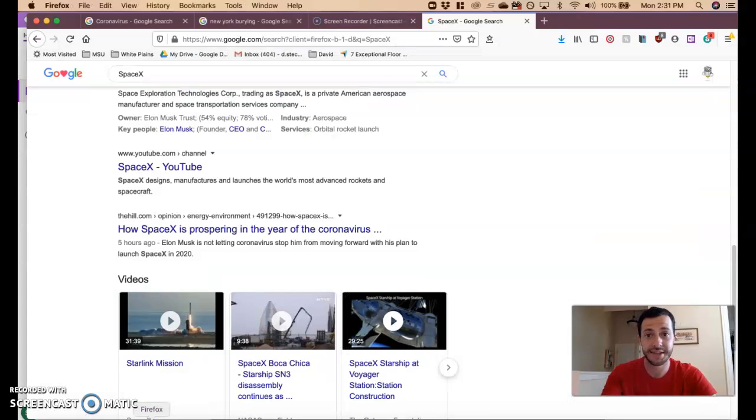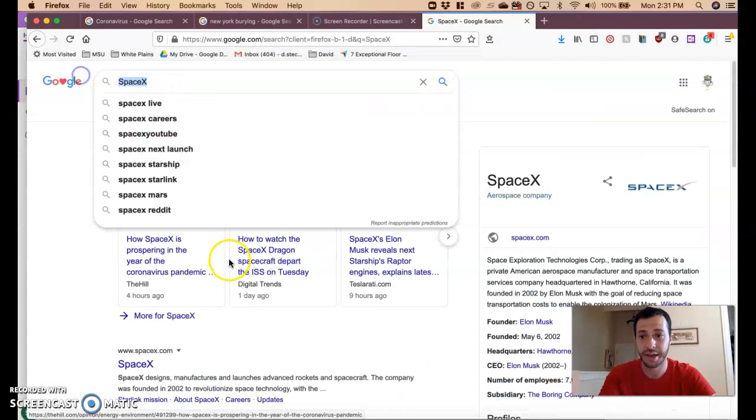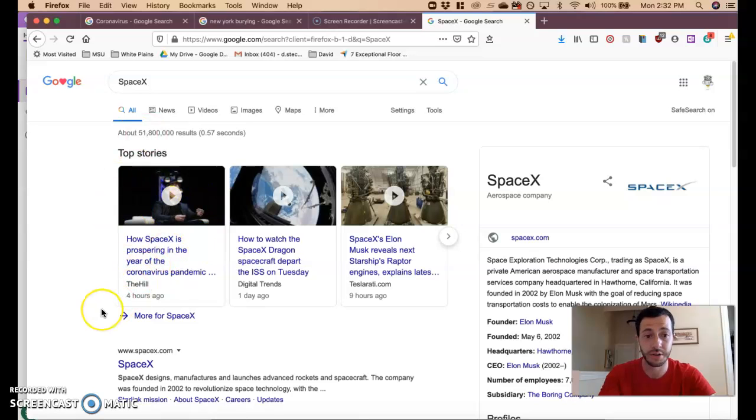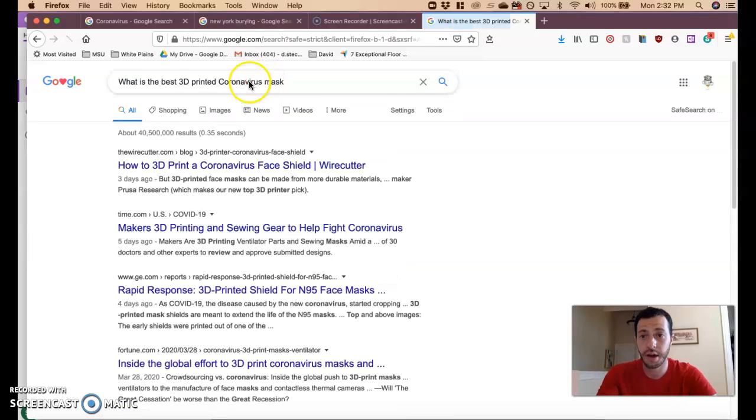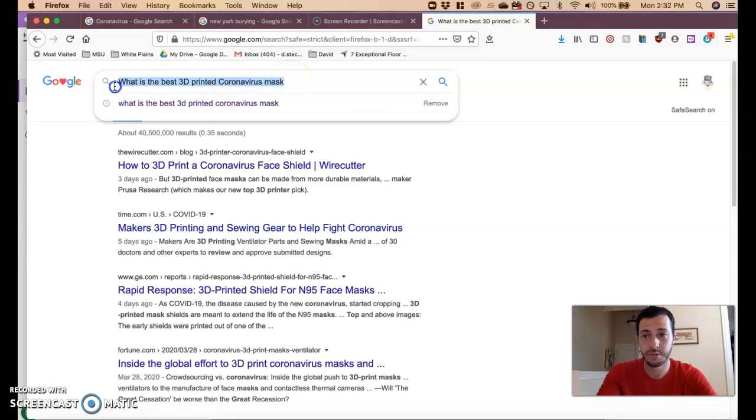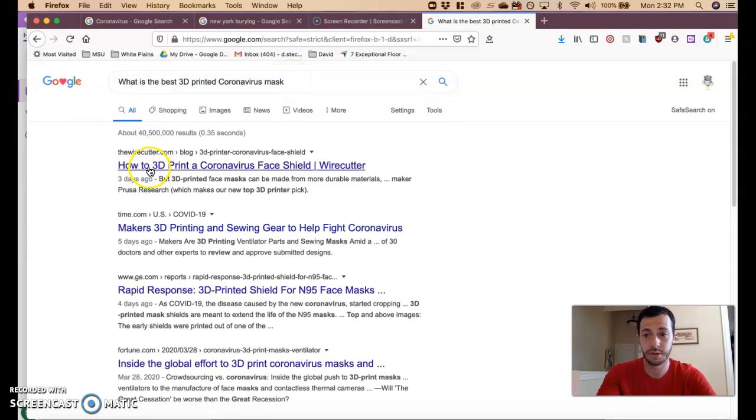We often have a nasty habit of just Googling something and picking the first thing we find on Google. Now, that's not always going to be something that works. It usually does, but I'm going to show you guys an example of when it does not work. So I have started by asking the question, what is the best 3D printed coronavirus mask? Now, according to what some people do, this article right here would be the best article on what the best mask would be. But that's not the way that Google search engines work.